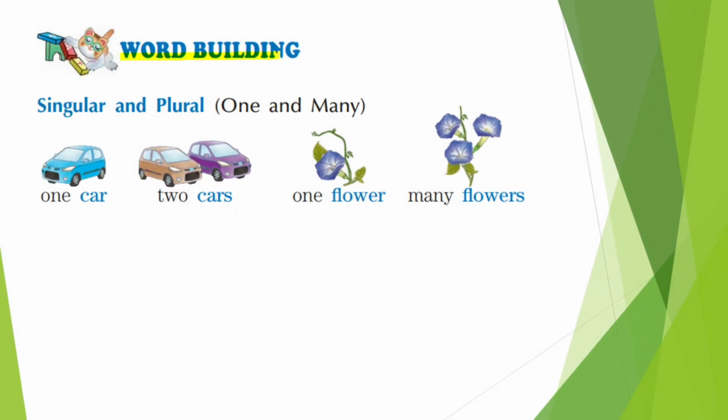Okay, so now this is word building, and what we have today is singular and plural, one and many. So children, as I have already taught you, if there is one car, you can say car, okay? If there are two, then you can say cars, alright? If there is one flower, you can say flower. But if there are more than one flower, you can say flowers, alright? So when there is one thing, you use singular. When there are more than one, it is plural, and we add s or es to make it plural. Okay, so let's have some examples of singular and plural.